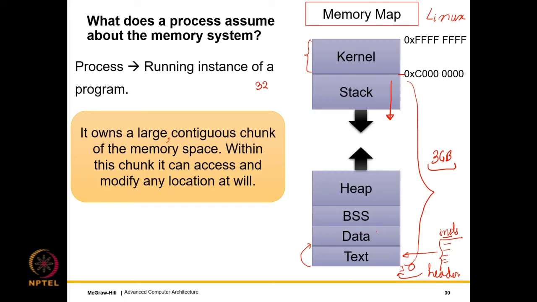And then we have two regions, data and BSS. The data section contains initialized global and static variables, and the BSS section contains uninitialized global and static variables. The heap section of the memory map contains all the data structures that are allocated via the new or malloc calls in C++ or Java, where we dynamically create objects.